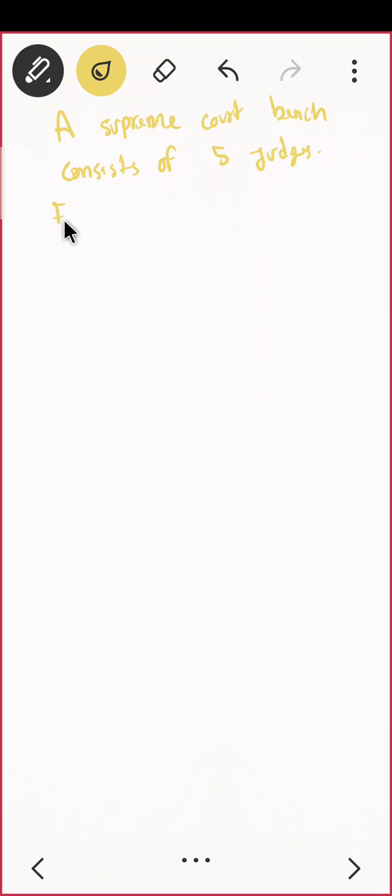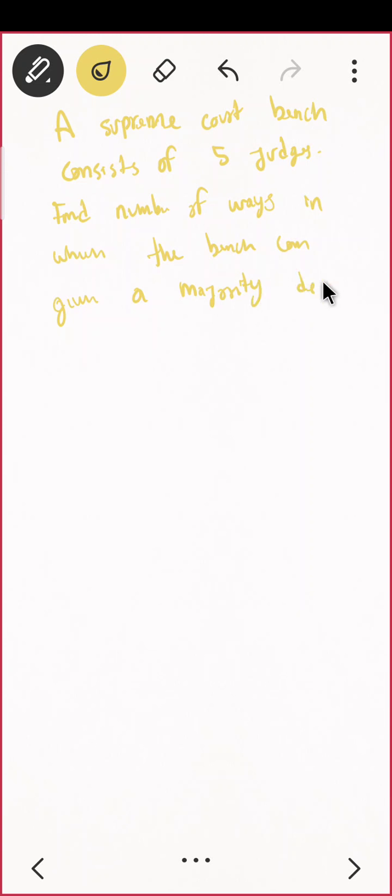Find the number of ways in which the bench can give a majority decision. Think about this question. I'll give you 30 seconds.